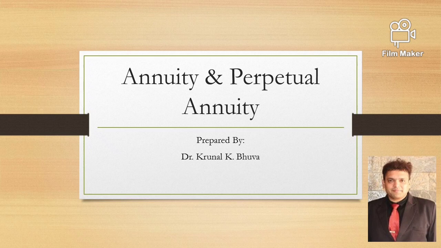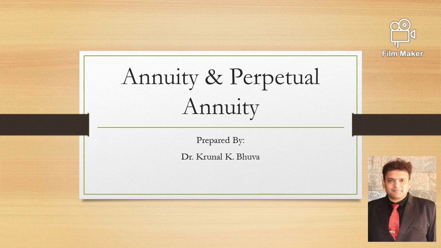So we need to identify which option is better for us, whether we should accept the total lump sum amount at the time of retirement, or the yearly payment for the number of years we are going to live, which is a perpetual annuity.